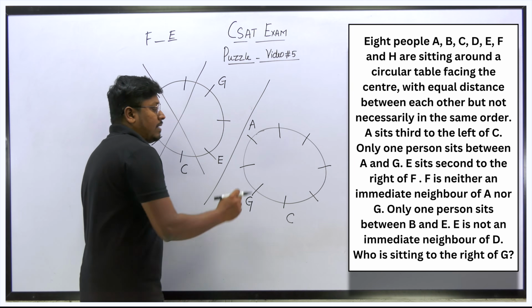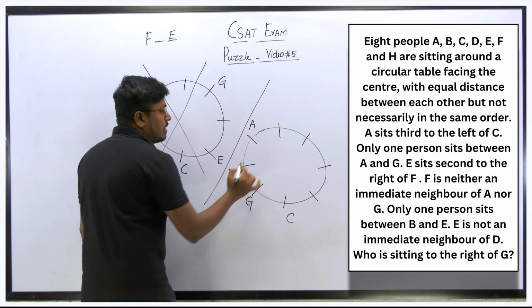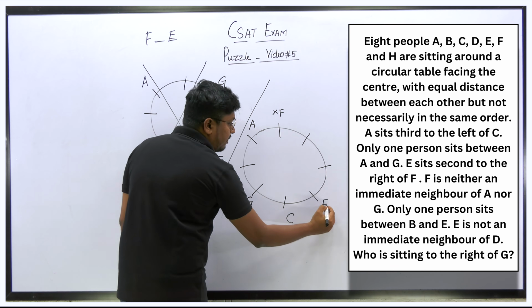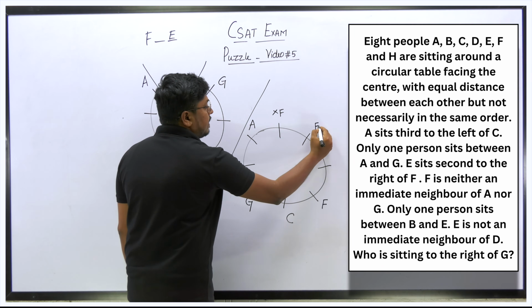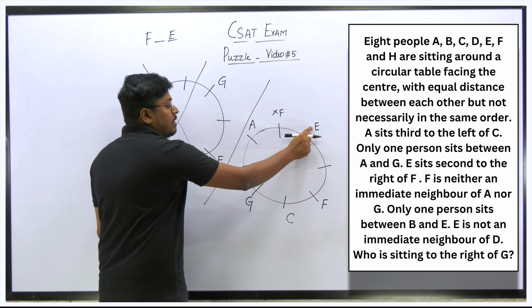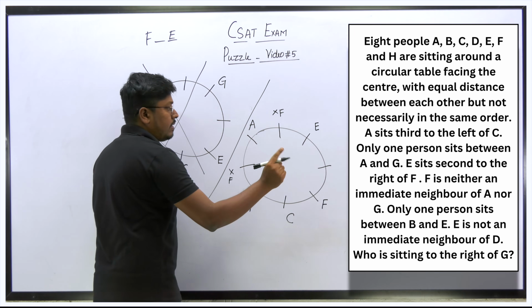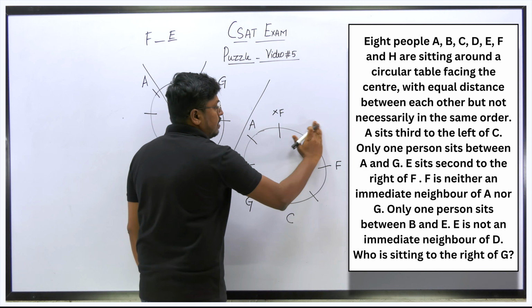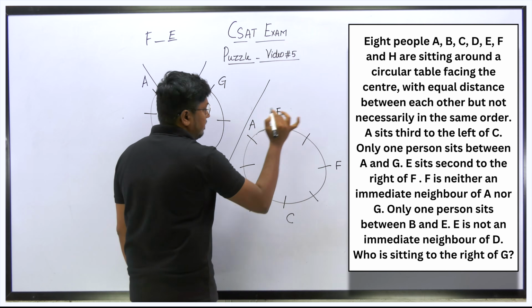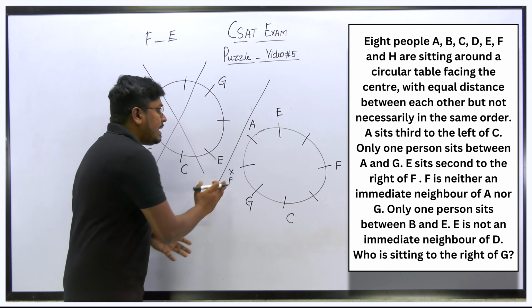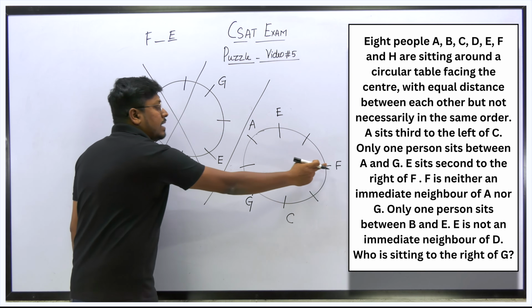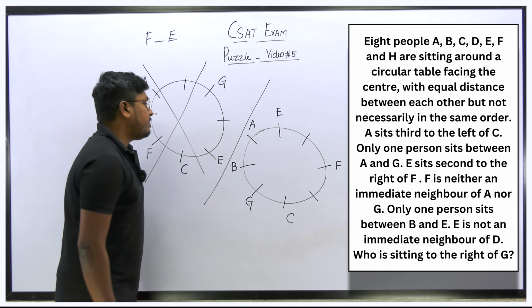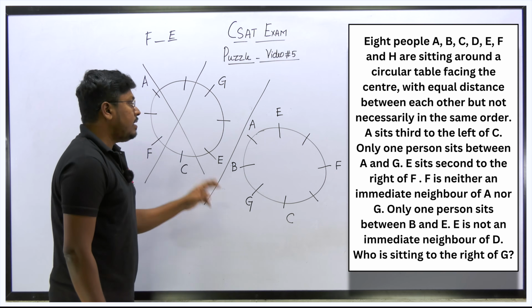We already know that we can't fix F here, and similarly this is not the place for F. If I fix F here, the right hand side second place will be E. That is one chance, but if I fix E here, we know that between B and E there should be a gap of one, so I can't fix that. So I can fix F here, and then this will be E. Now check, between B and E there should be a gap of one. I can't fix B here, because already we have fixed F, and only one place is remaining. So this will be B. Only then can we say that between B and E there is a gap of one.